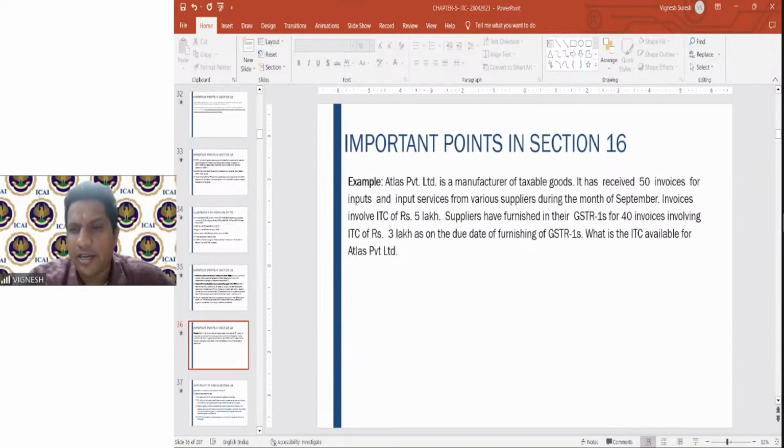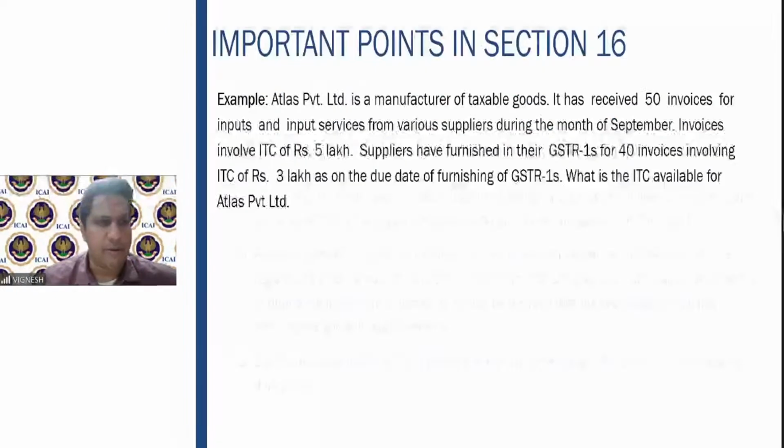Yeah. So therefore, only 3 lakhs will be available. Why 3 lakhs will be available? Because he has filed only for GSTR 1 of that. So only that will be available in the GSTR 2B. So therefore, only that can be claimed. Okay.